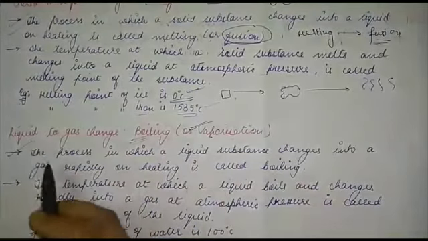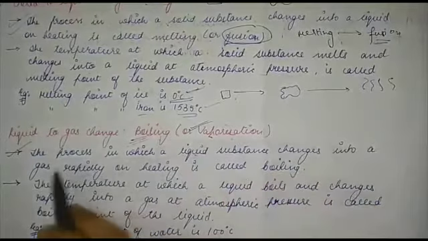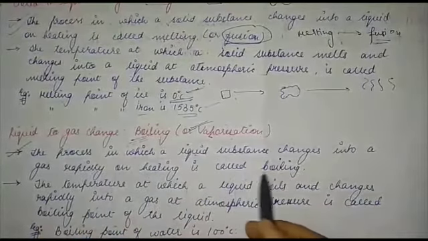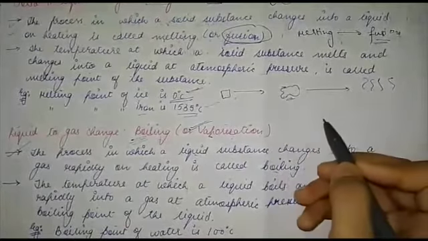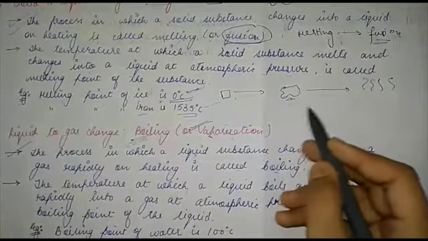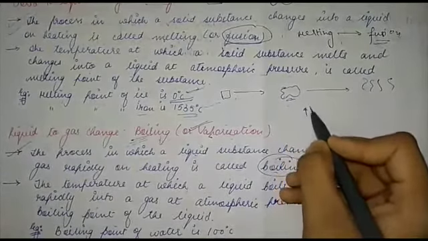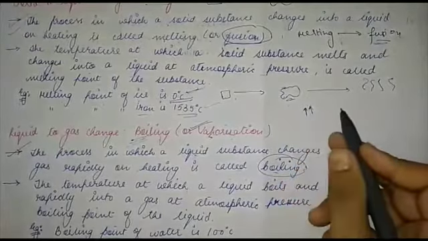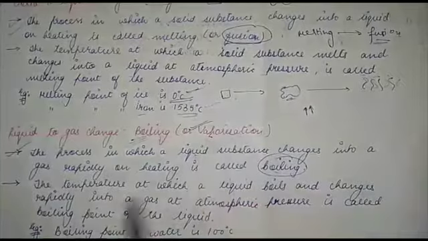The definition here is: the process in which a liquid substance changes into a gas rapidly on heating is called boiling. So when you apply heat to a liquid substance, it starts boiling. So this is the process of boiling. And when you give a lot of heat, even before boiling, gases will be produced. So that is called vaporization.